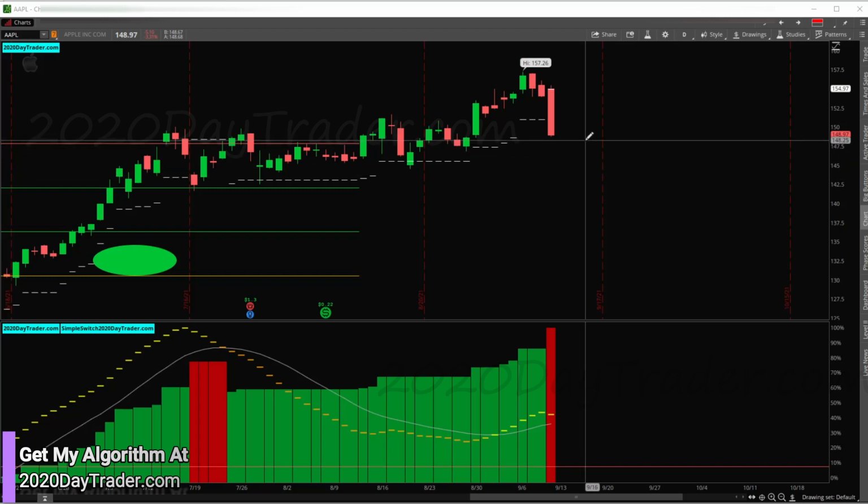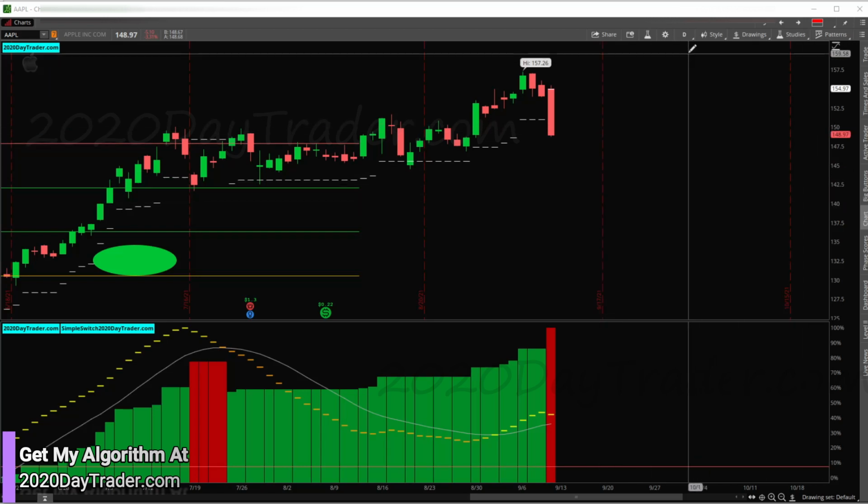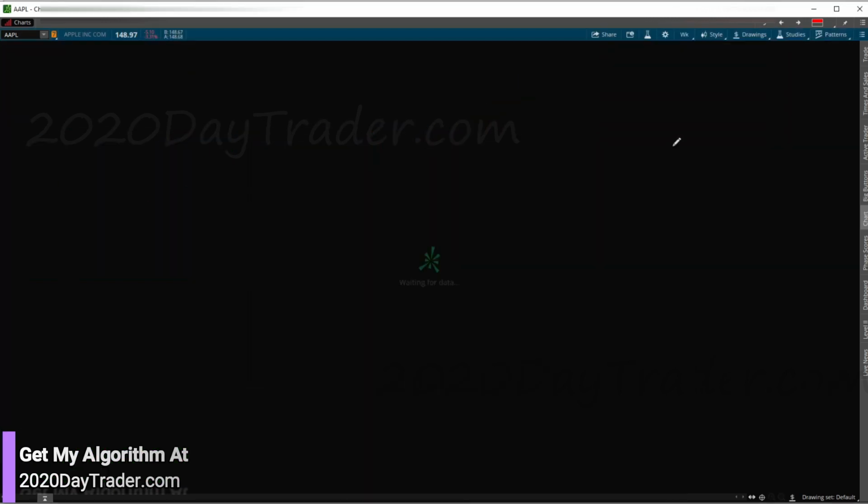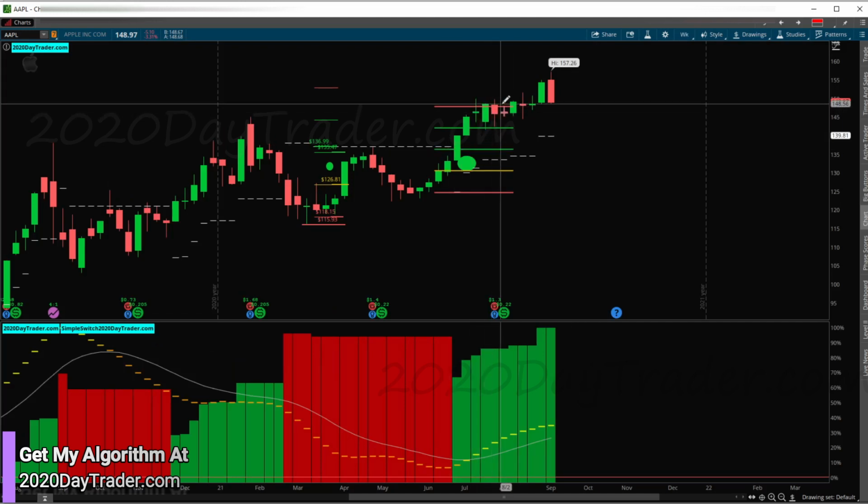I won't be a trader of Apple right now. If I did want to trade it, I would trade to the long side with my stop down here, looking to reverse my position, but I'm not going to trade it. I'll wait. On the weekly, you could see it even more clearly, right? So this looks really good for Apple right now as a long trade. It looks like it's setting up for a nice long trade.